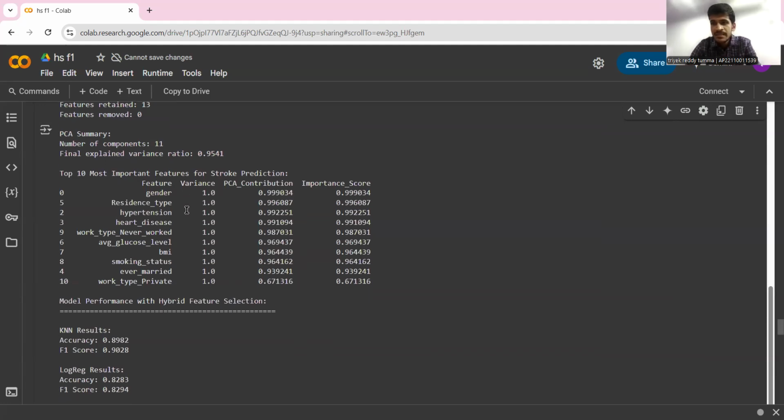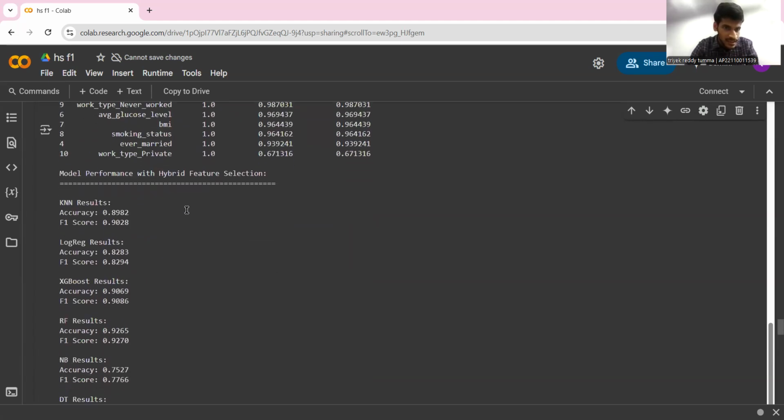Because PCA gives the most important features, it helps in increasing the performance of the models by eliminating the features which don't have much impact on the outcome.